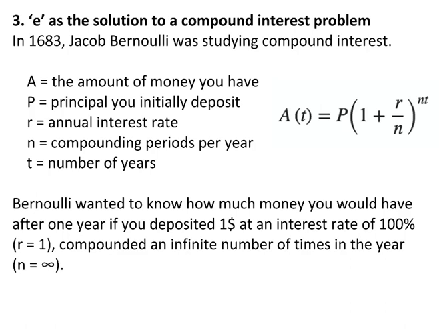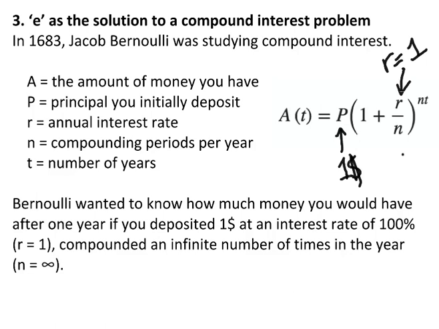But Bernoulli was looking at a specific math problem with that formula. He was thinking, well, what if I invest $1? So I make P just equal to $1 here. And I have an interest rate of 100%. So that means that R would be 1, converting that 100% into a decimal, right? And he said, well, what if I compounded this not just every month or every day, but I compounded an infinite number of times.